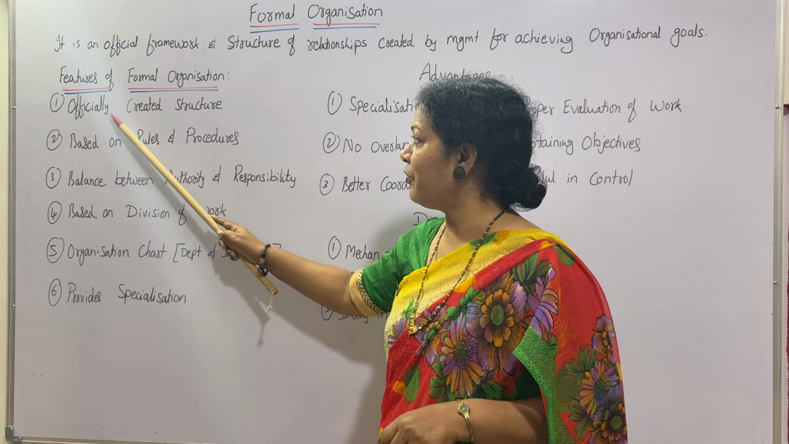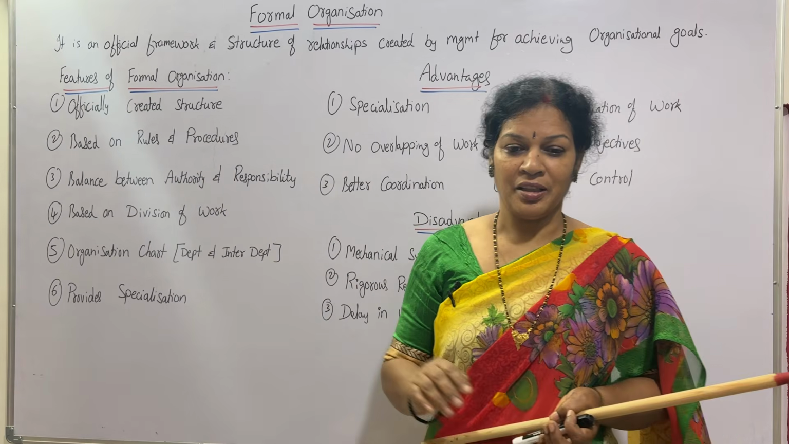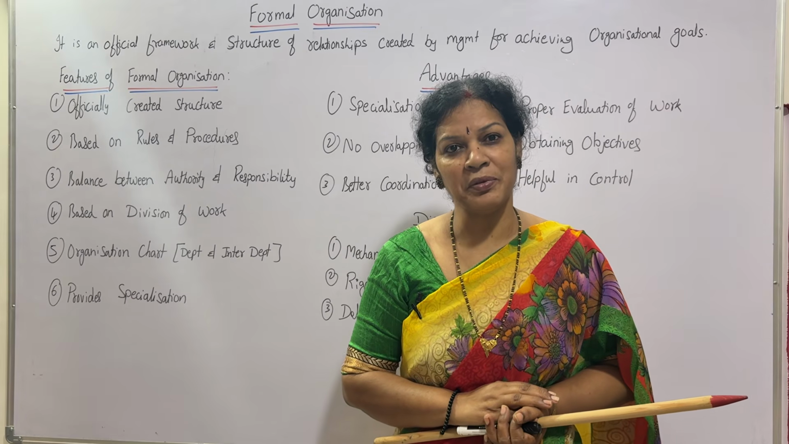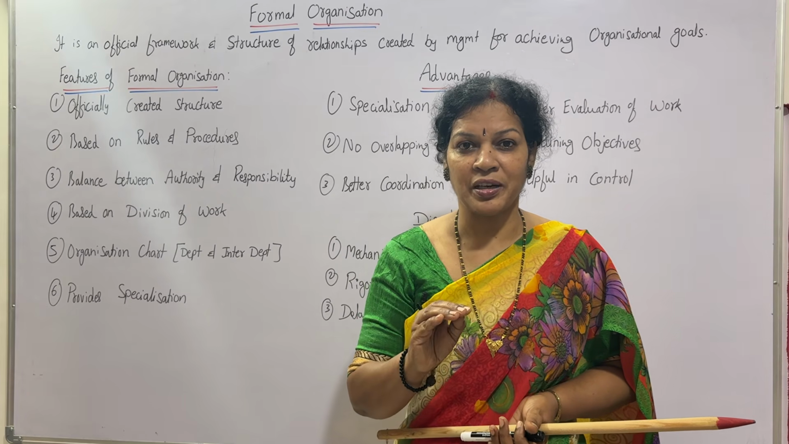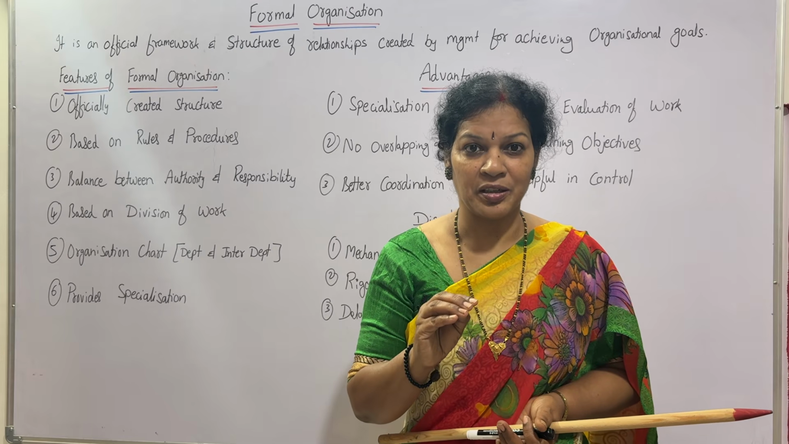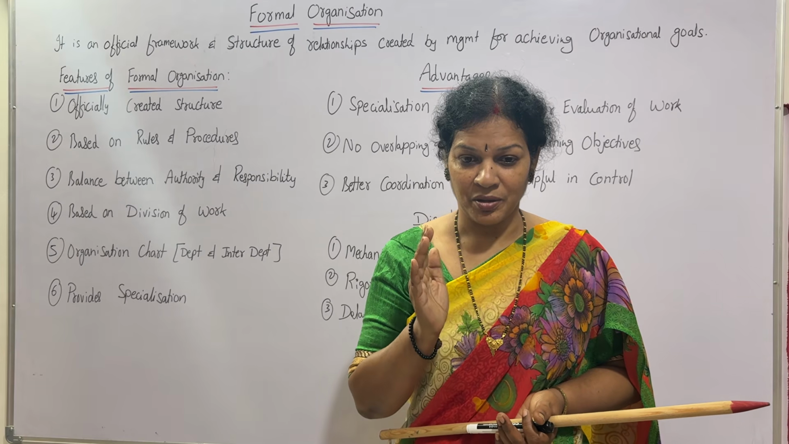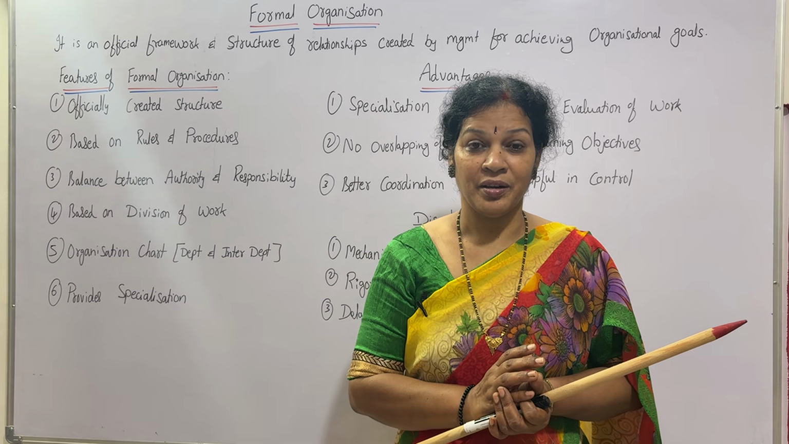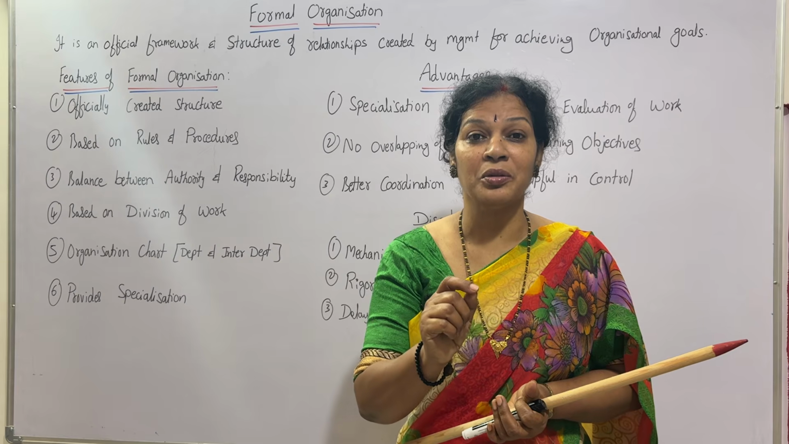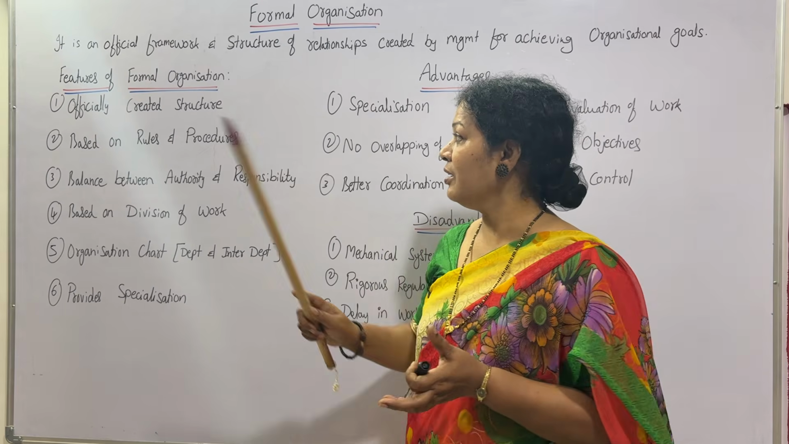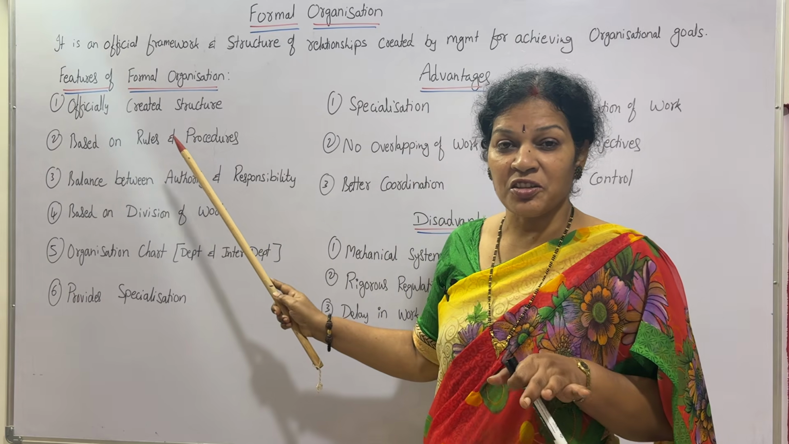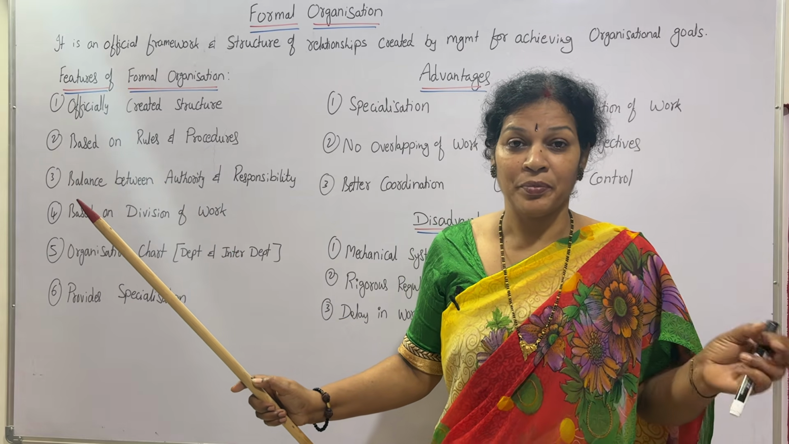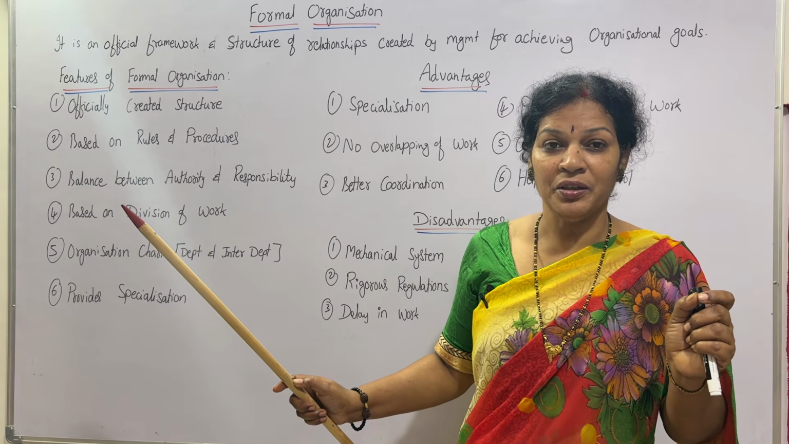First one is officially created structure. This formal organization is officially created. After observing everything, after understanding the organization policy and the organization objectives, the work is divided to all the employees in an official way. Official documentation is also there. So that is why we say it is an officially created structure, officially created documentary structure also we can say. Very important point of the feature.